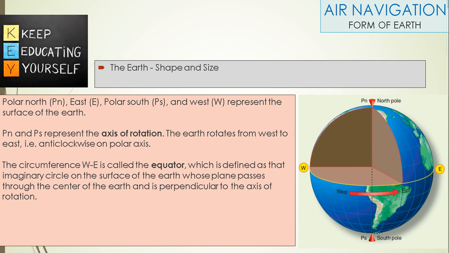The circumference from west to east is called the equator, which is defined as that imaginary circle on the surface of the Earth whose plane passes through the center of the Earth and is perpendicular to the axis of rotation.